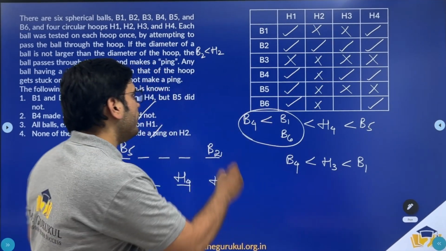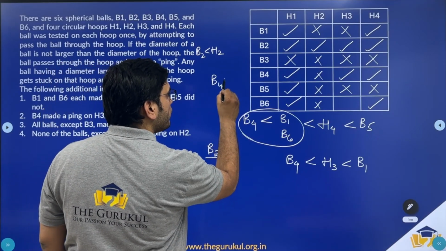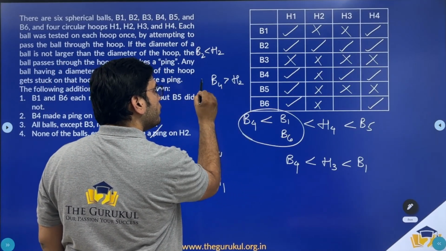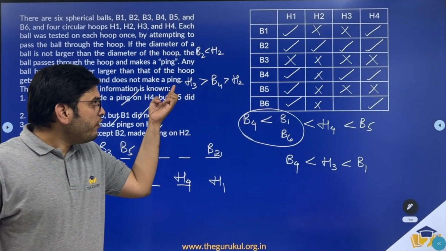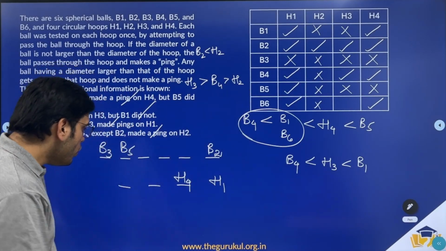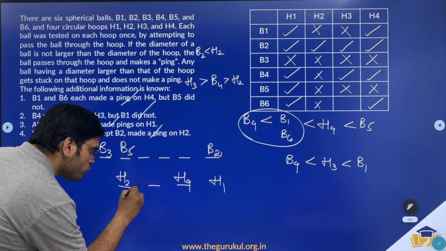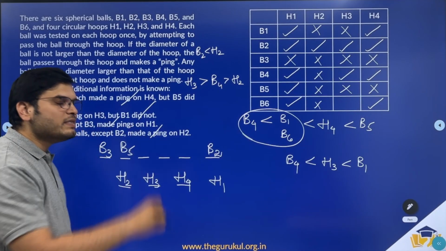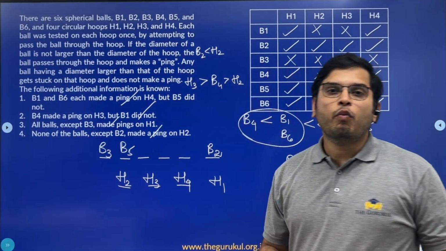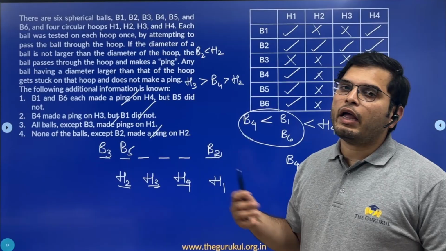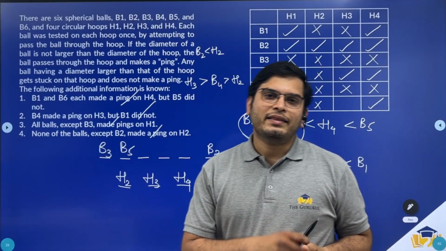So B4's diameter is greater than H2's diameter but less than H3's diameter. So the diameter of H3 should be greater than that of H2. So H2 becomes the smallest hoop and H3 the second smallest. So H2, H3, H4 and H1 would be the ascending order of the diameters of these hoops. And this completes the set.